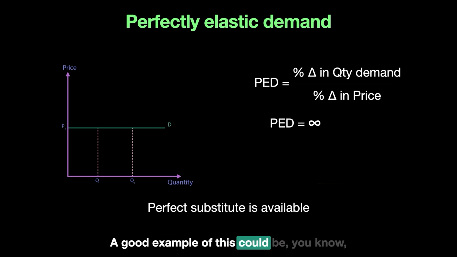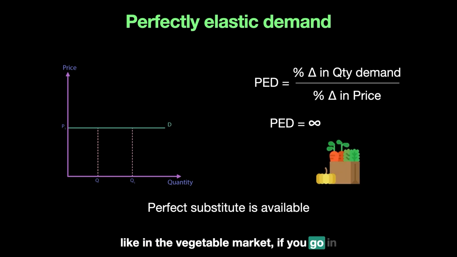A good example of this could be the vegetable market. If you go in a bazaar or a large place where many sellers of vegetables are present, everyone will be selling the vegetables at the same price, because let's say there's a potato seller, the potato seller will have an identical price to another potato seller because they are in a market where they're selling a perfectly identical good. So they can't have a price any different than the market going price.